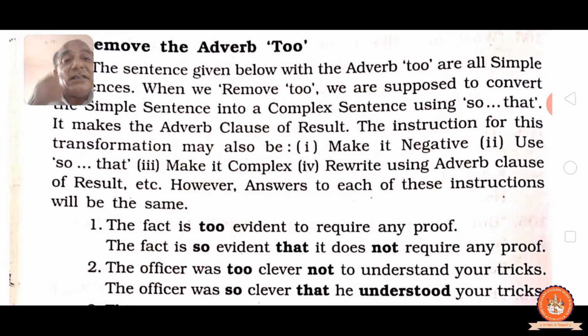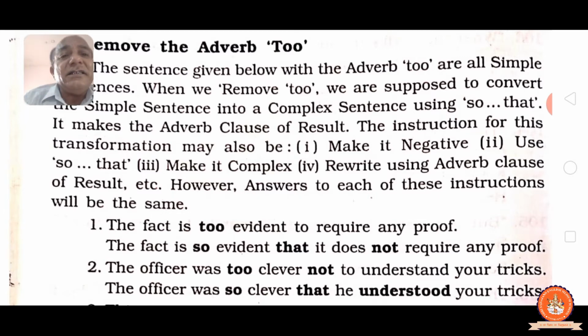Then you have to join the sentence with that, and write a pronoun according to the meaning. It does not require any proof. See, it does not, we add ourselves, require any proof, taken from the sentence. Again the fact is, same, cut too and use so. So evident, already the same in both. Join with that, then according to the subject write the pronoun it, because it is used for fact. It, then make it negative, does not, and require any proof, same.